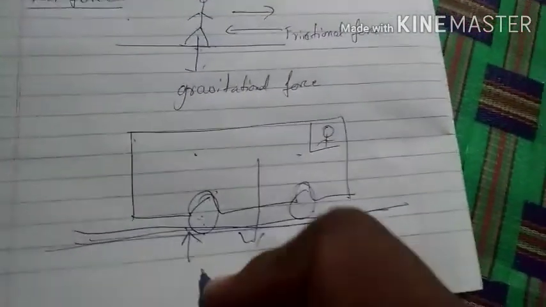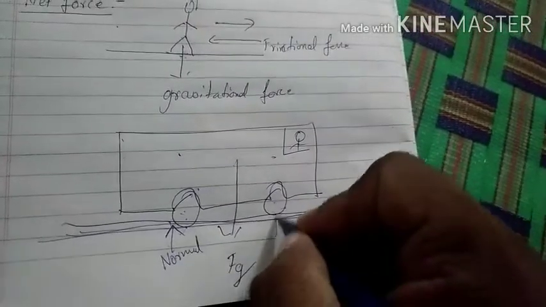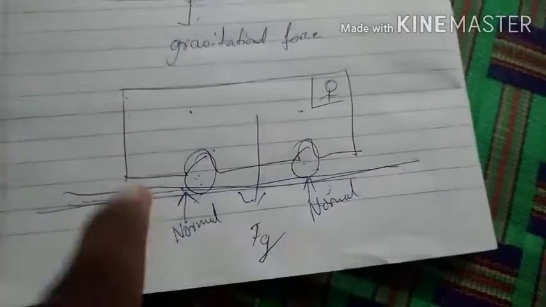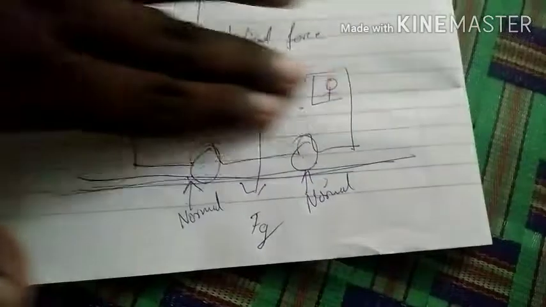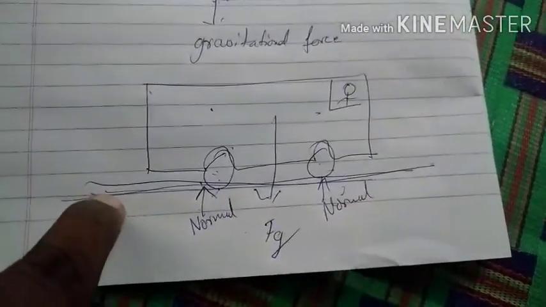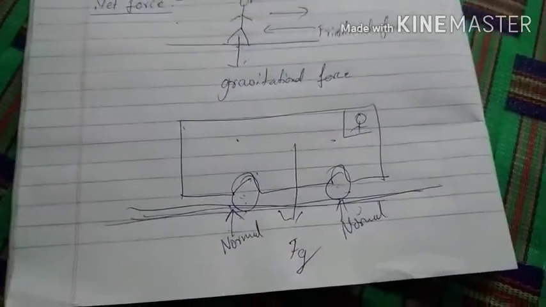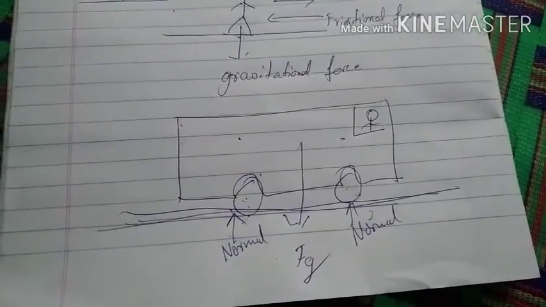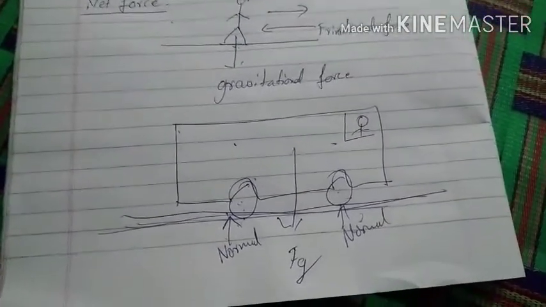No doubt, it definitely acts on both side parts of the tires. On all parts of the tires, only the normal force acts, not on the remaining part of the bus, because the remaining part of the bus is not in contact with the earth. Tires are the only parts in contact with the earth. So on the tires only, the normal force acts.